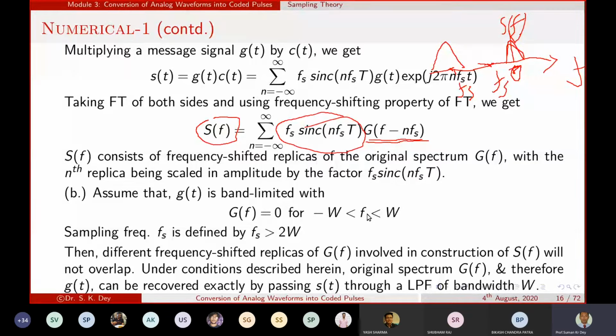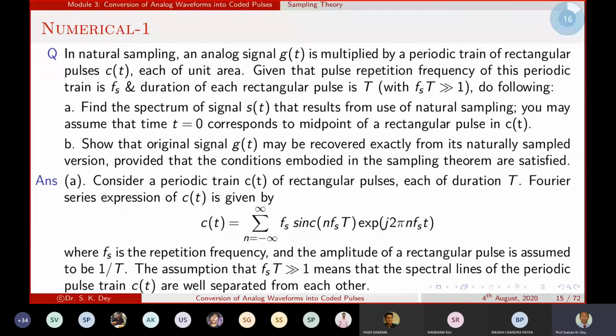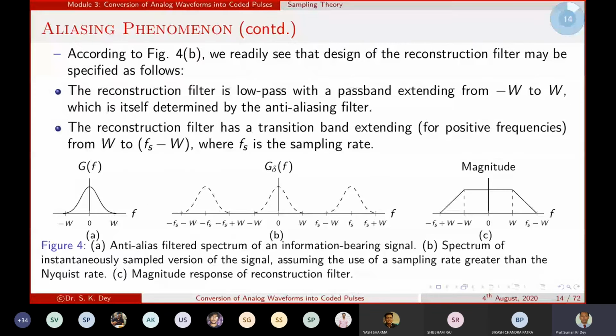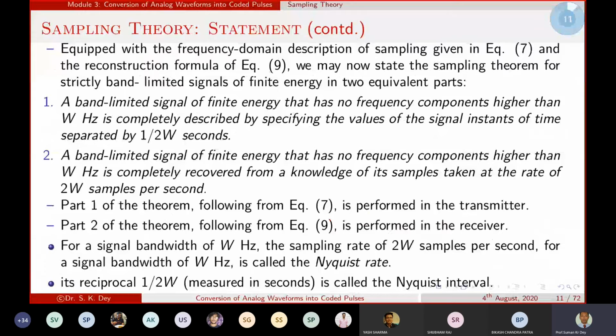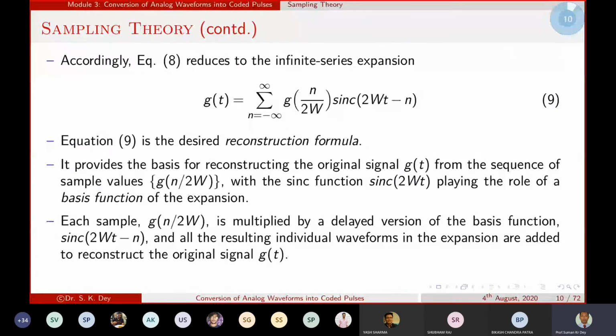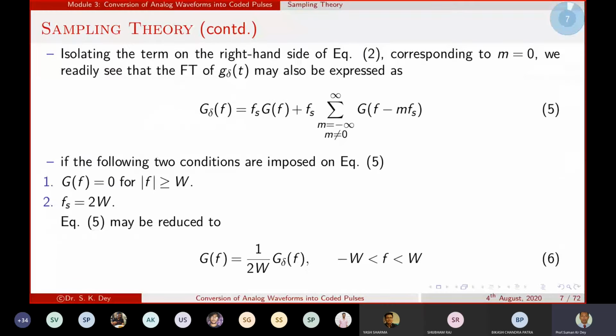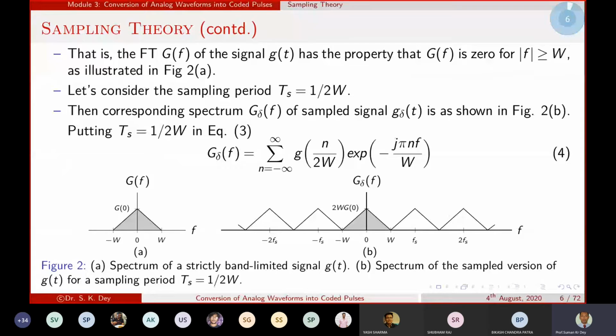Just let me check one thing, the original signal exactly from its natural sampling, provided that condition is satisfied. Okay, so if we go to the sampling theorem, this is the band limited signal.